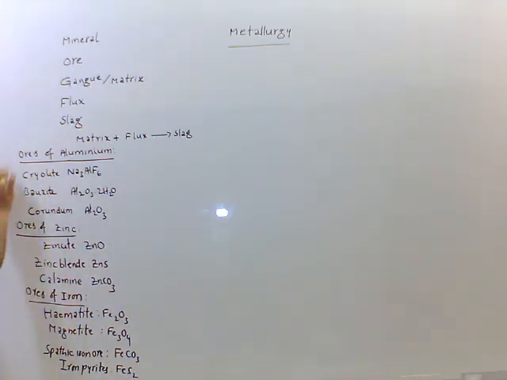These are some ores of aluminium, ores of zinc, and ores of iron.